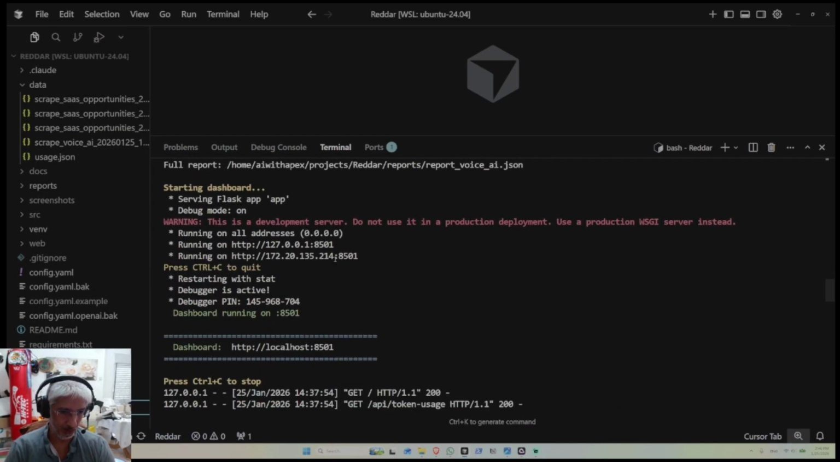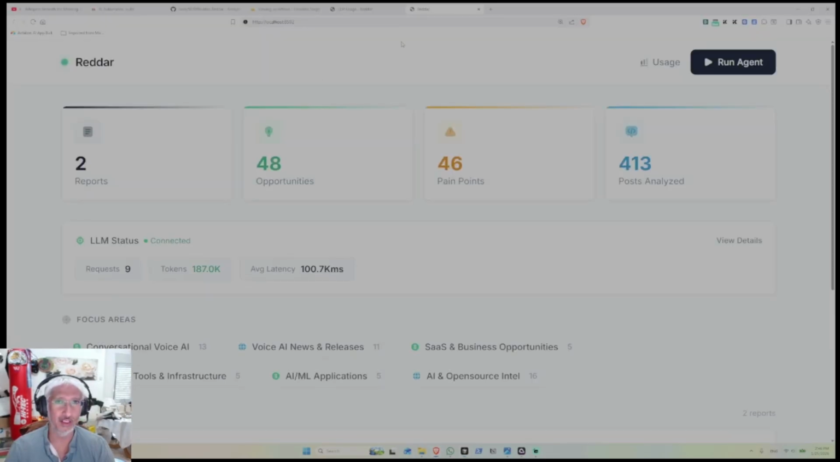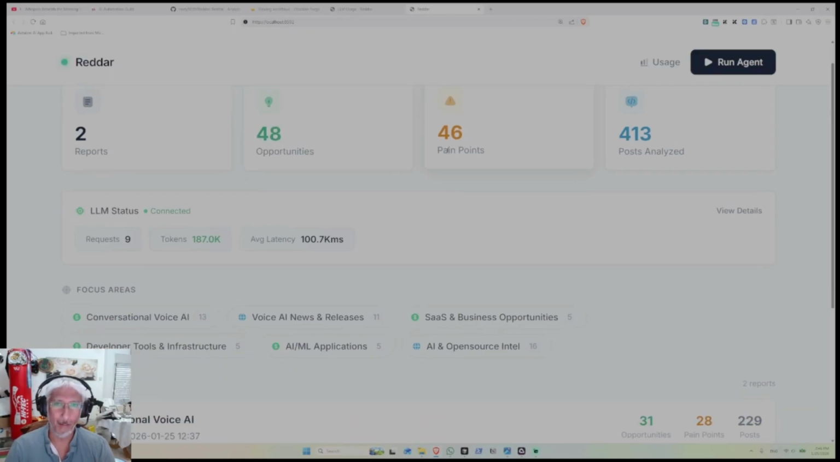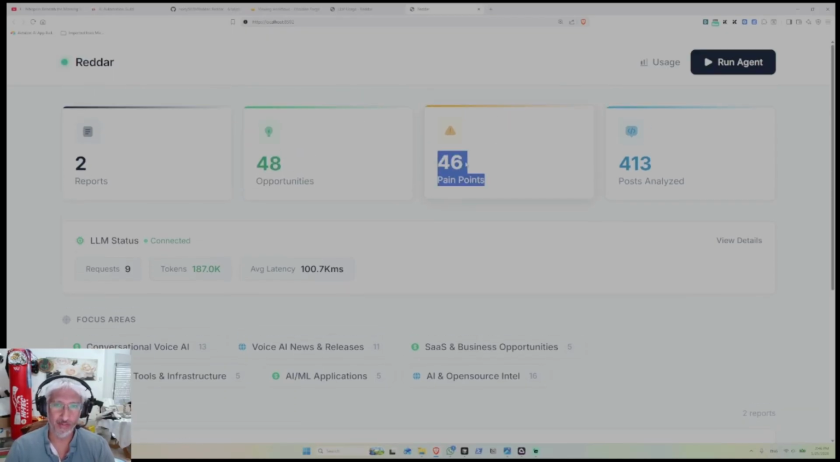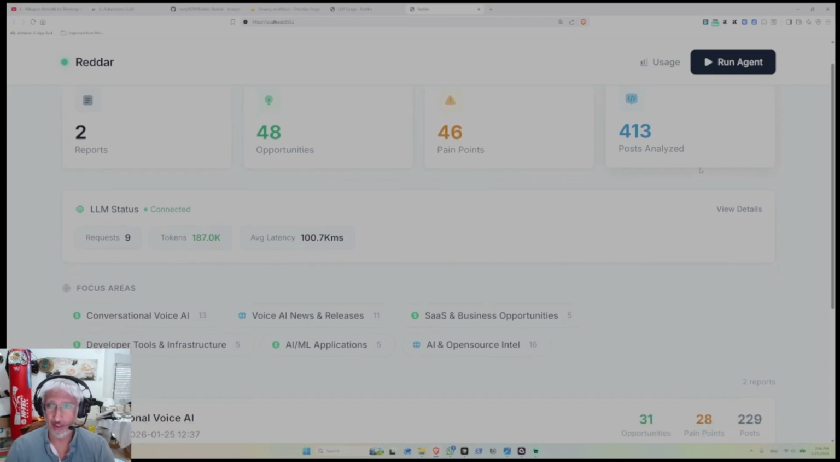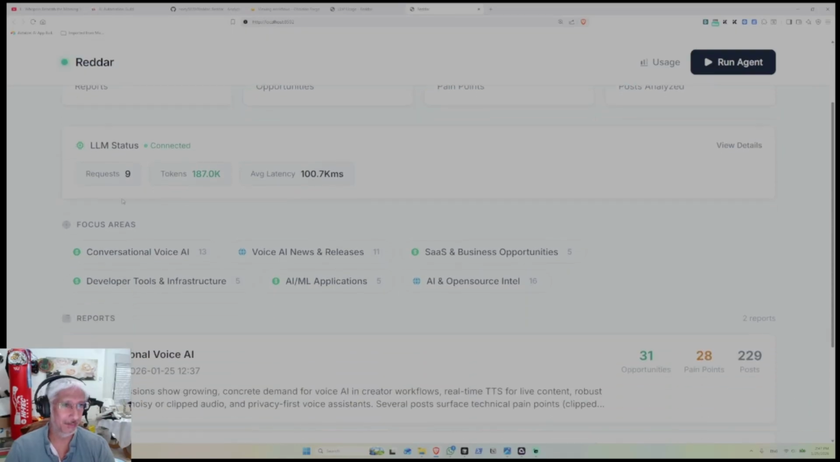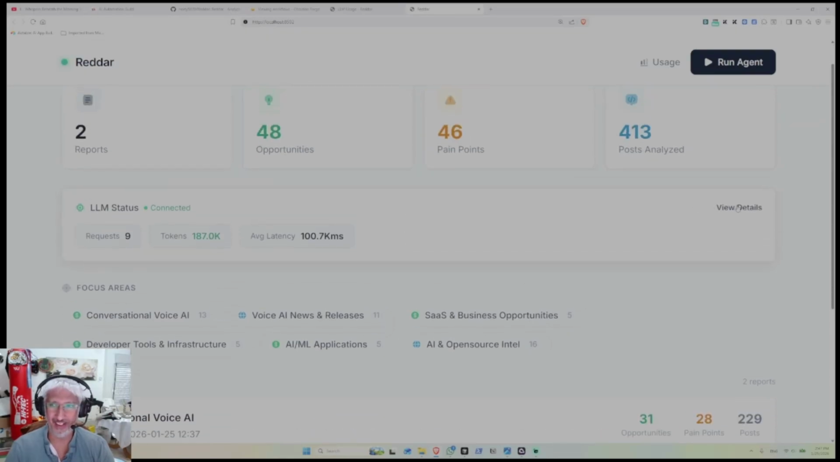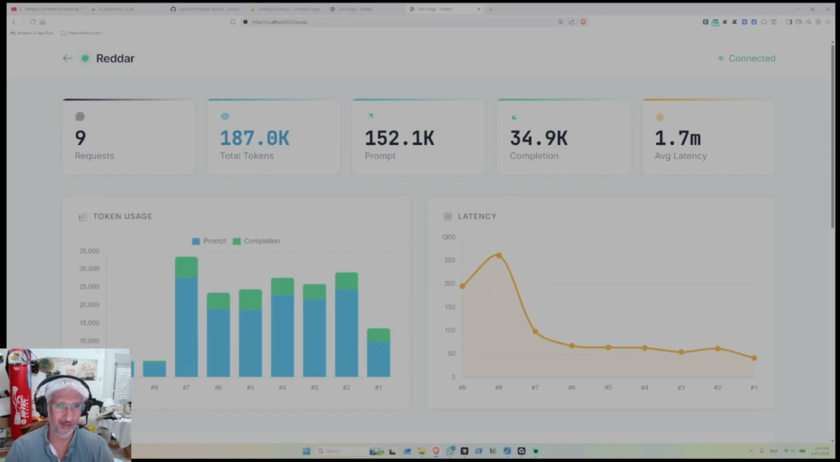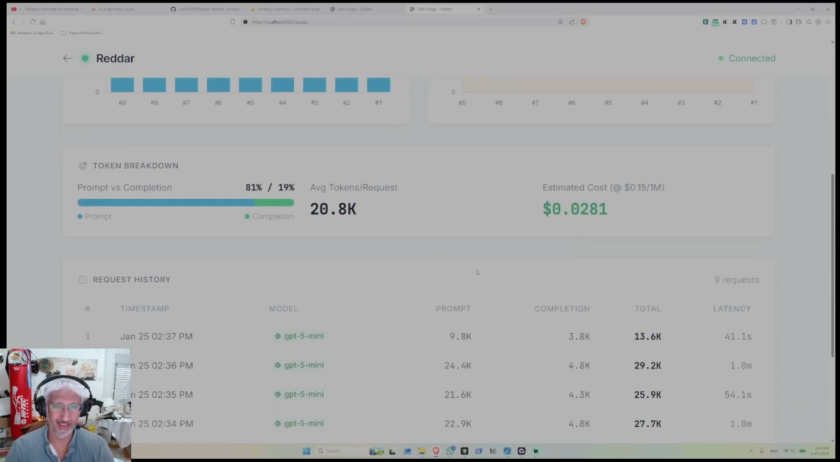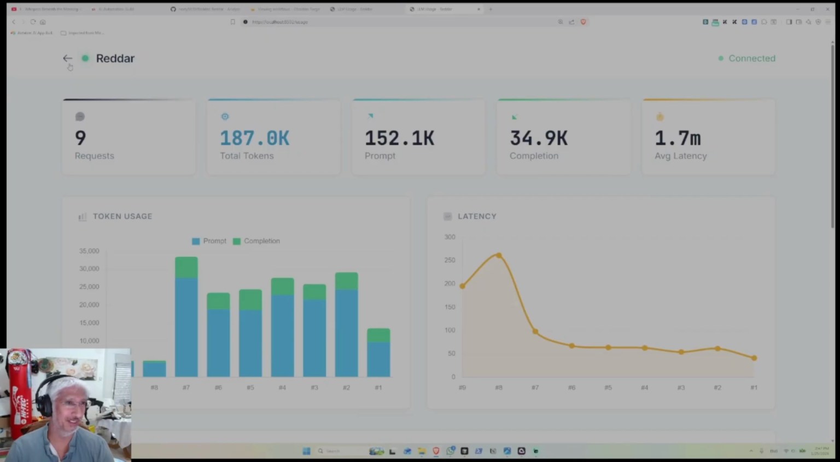But the cool thing is Quentin also created a front end, like a little dashboard. You see the reports that we generated, the number of opportunities found based on the parameters you set up, and pain points individuals are experiencing. You could create content around the pain points, for example, or build solutions around pain points. How many posts were analyzed? You see the status of your LLM. Click View Details. You can see what it did. Pretty cool, right? It's really cool. Like I really like what you built here.